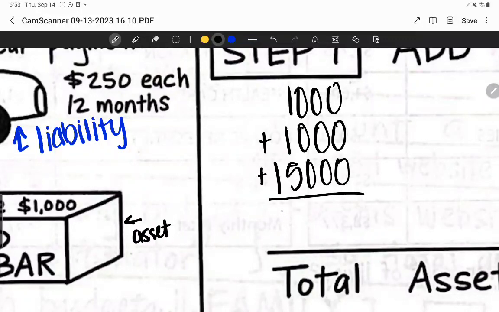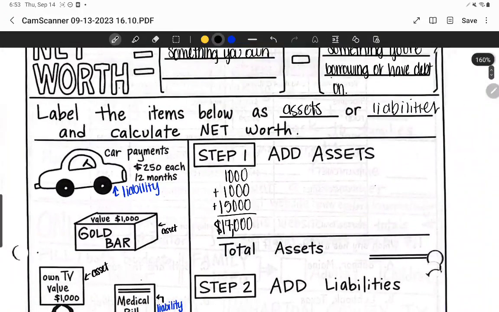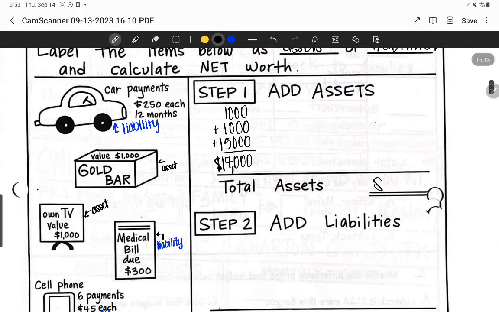And when we add all of that up together, we get that their assets total $17,000, sorry. I'm just waiting for everybody to get written.